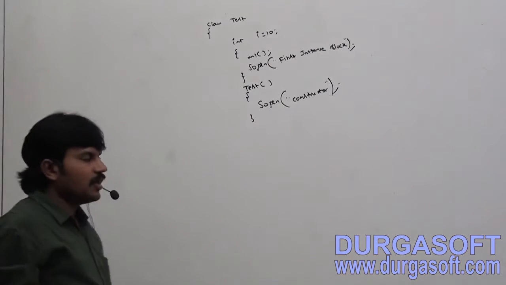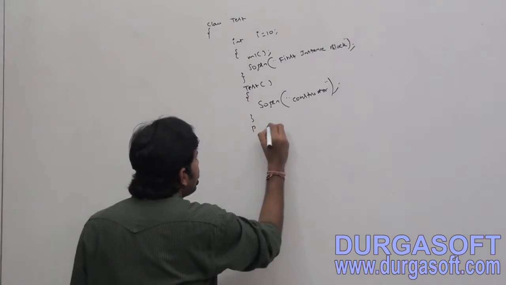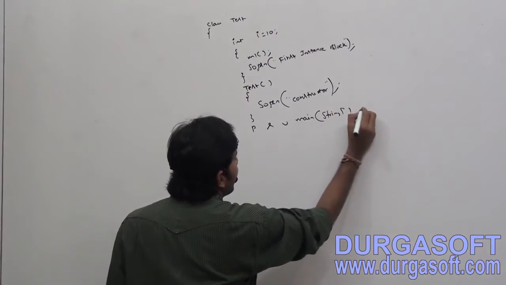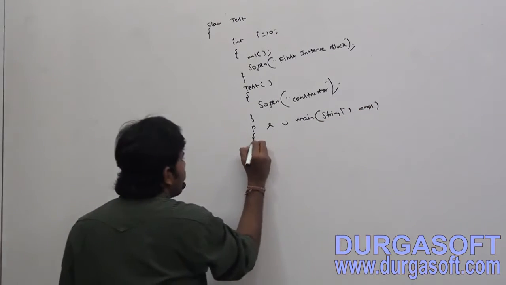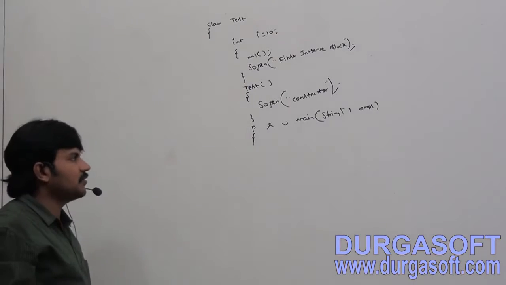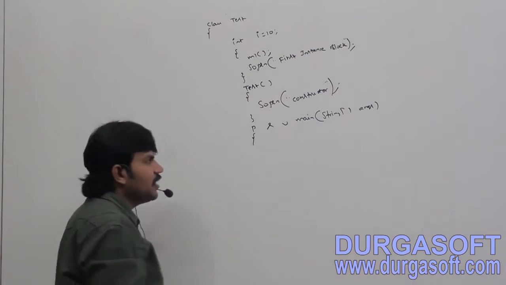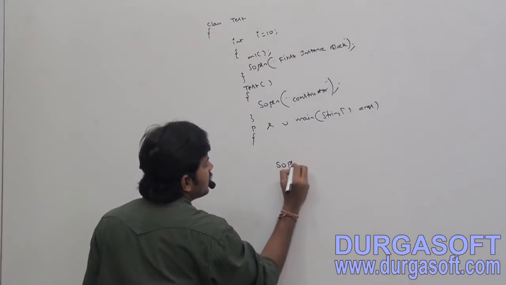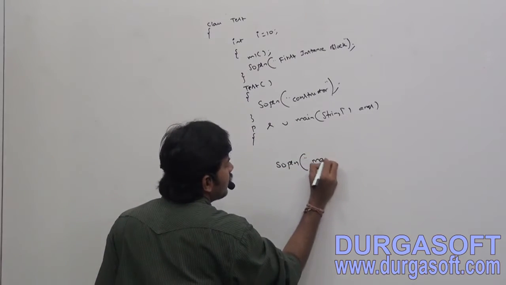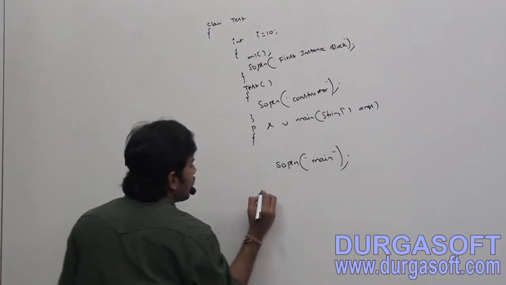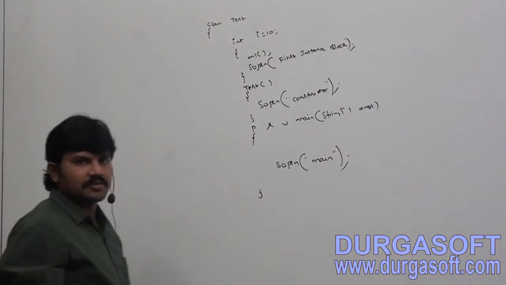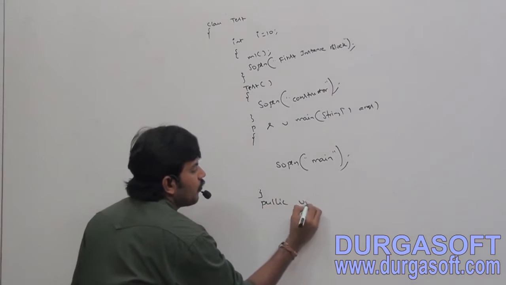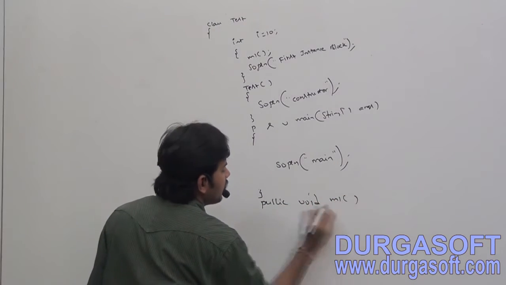Then public static void main(String[] args), and within it System.out.println: main method.